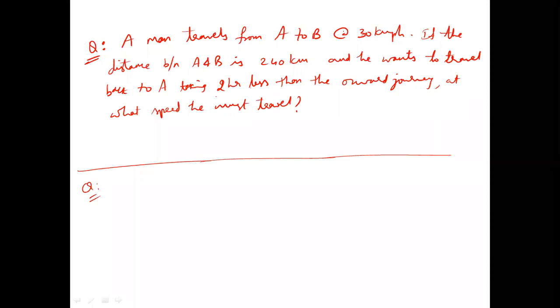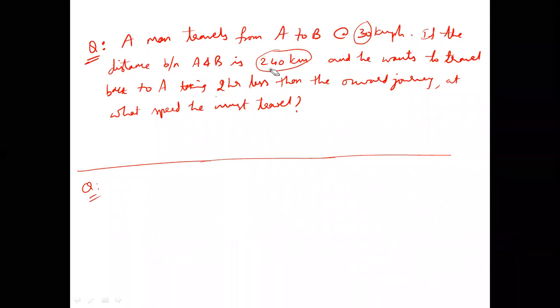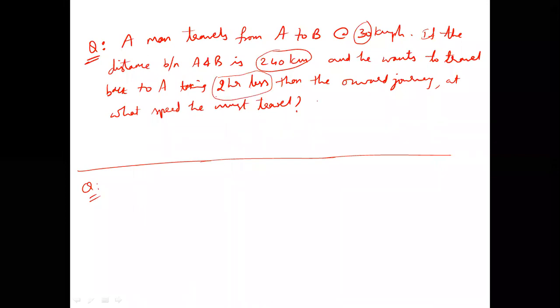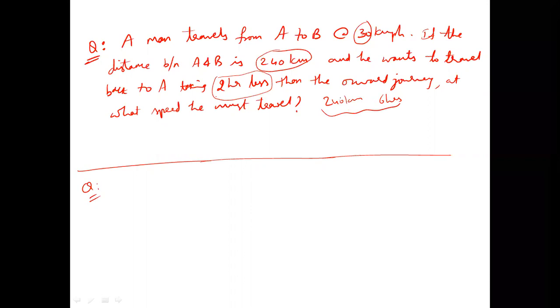So you tell me, with speed 30, 240 kilometers takes how much time? 8 hours, because 240 by 30, 24 by 3, is 8 hours. Now he wants to cover that in 2 hours less, means he wants to do it in how much time? 6 hours. So 240 kilometers should be covered within 6 hours. So 240 by 6 is 40. So what is the speed to be followed? 40 kilometers per hour. Nothing else.